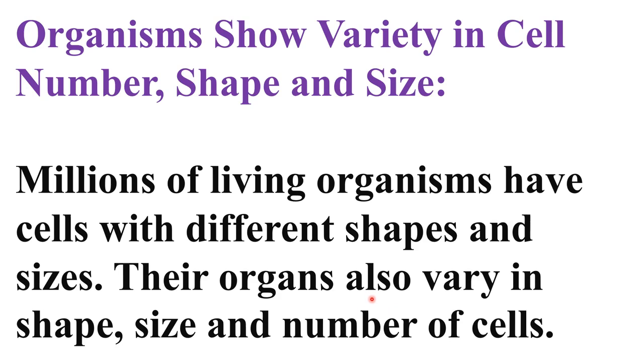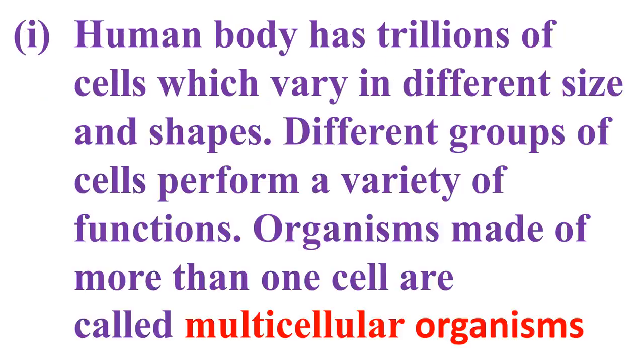The human body has trillions of cells which vary in size and shape, and they form different groups of cells to perform a variety of functions.